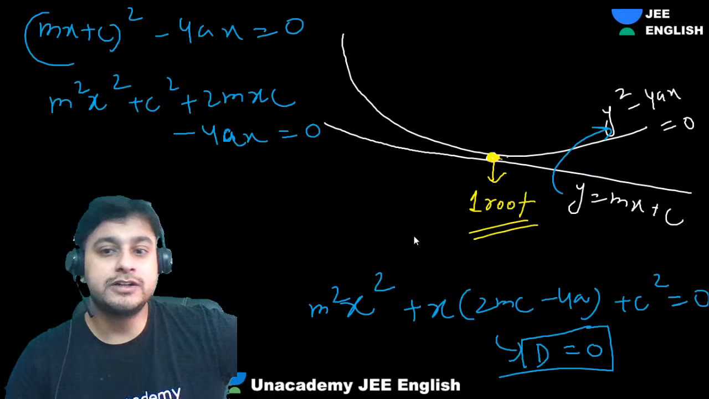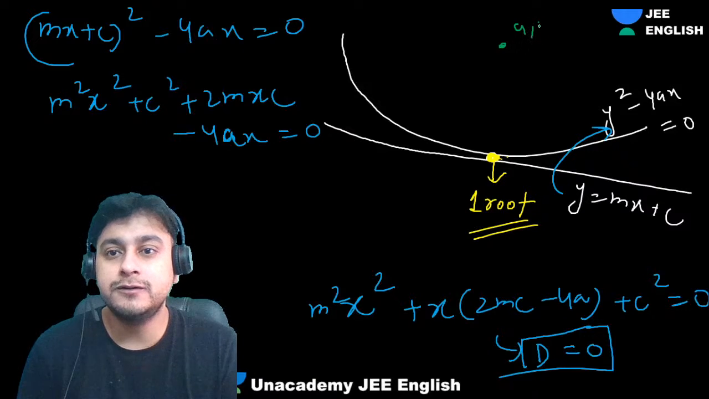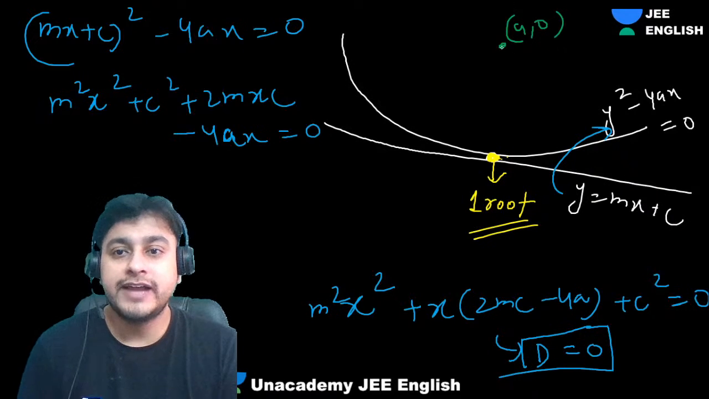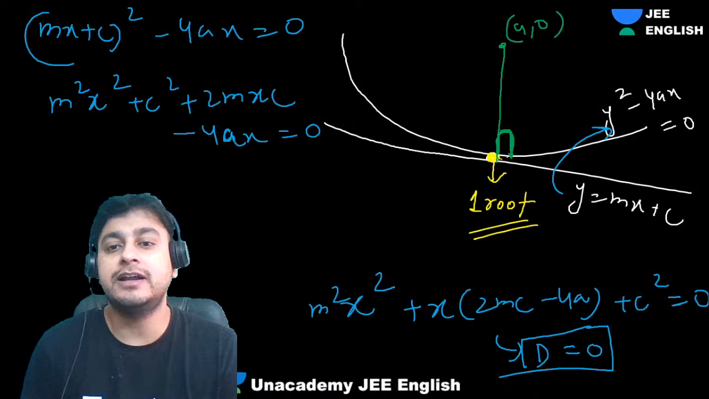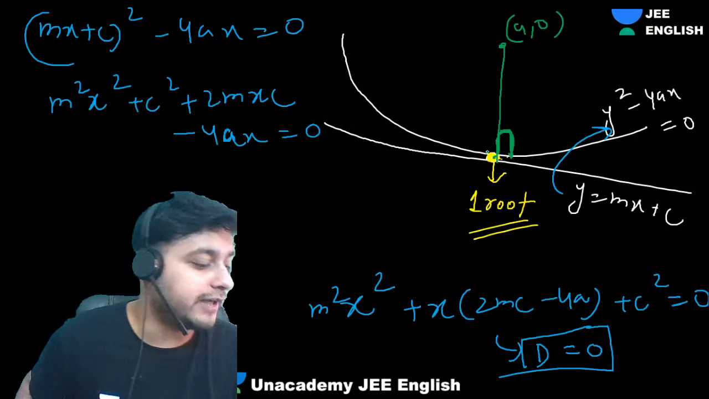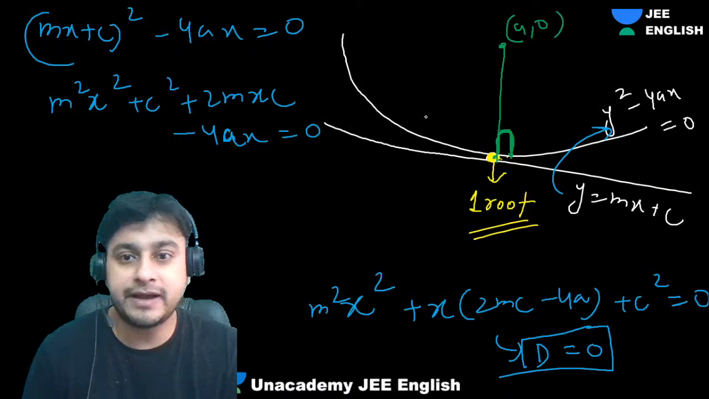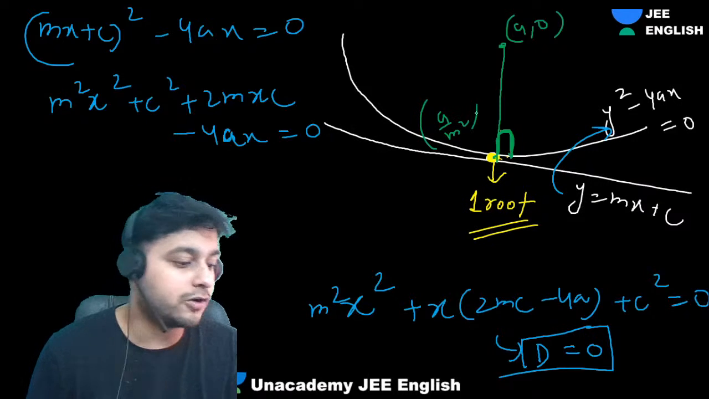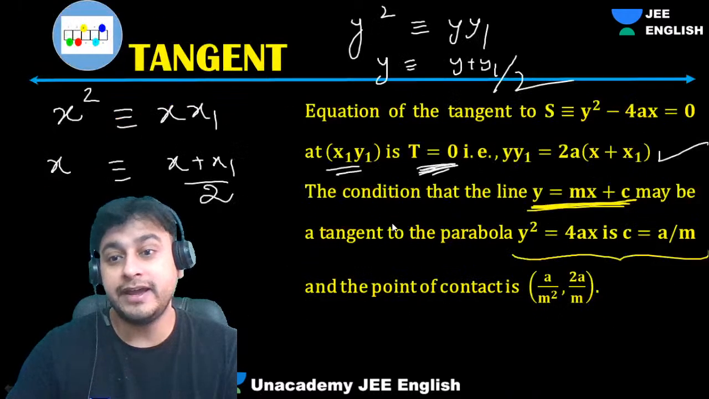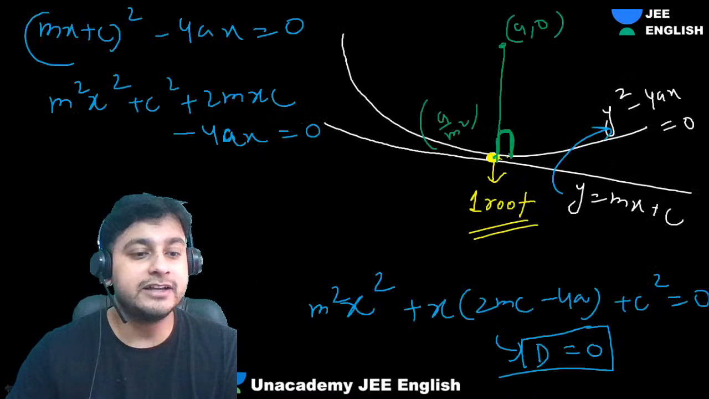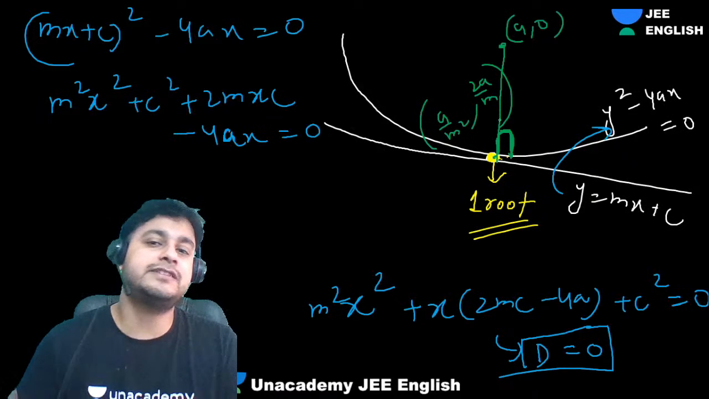Can you get the foot of perpendicular, guys? You know the focus, right? Focus is a comma 0. You know the c value. Easily you can get the foot of perpendicular. This will be nothing but the point of contact. Its coordinates are a by m square comma 2a by m. Yes, 2a by m. That is also something you can derive. No need to remember all this. We can easily derive this in the equations.